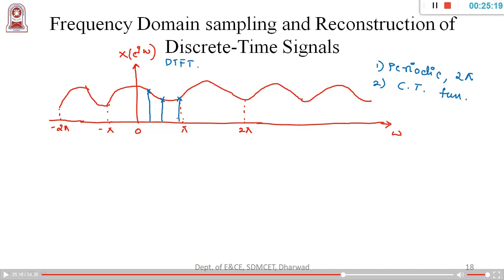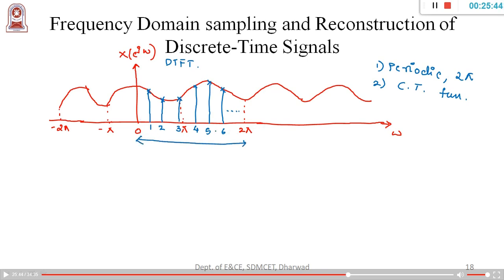So this is sample number 1, sample number 2, sample number 3, and again I go for continuous sampling, sample number 4, sample number 5, and it continues. So this is n samples. Which means that let me consider only one cycle, that is from 0 to 2 pi.